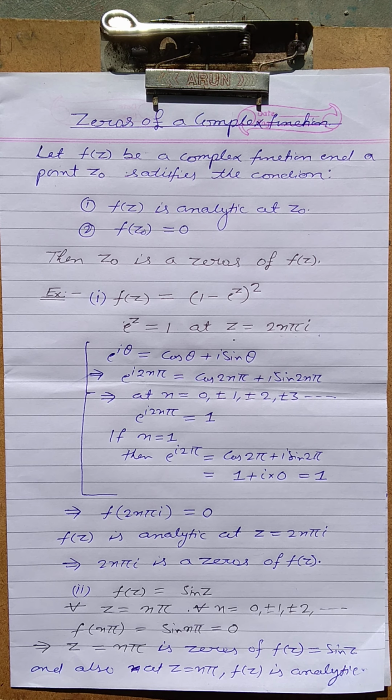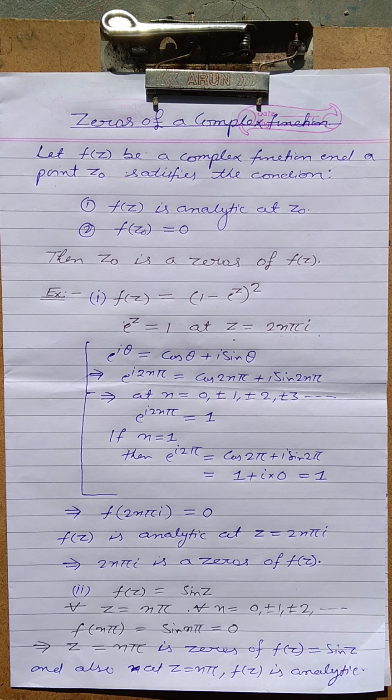For example, let us take n equal to 1. Then e to the power iota 2 pi equal to cos 2 pi plus iota sin 2 pi. And we know that cos 2 pi equal to 1 and sin 2 pi equal to 0, so it is equal to 1. Similarly, if we take n equal to 2, then again e to the power 4 pi iota equal to 1. If we take n equal to 3, then e to the power 6 pi iota equal to 1. So for every value of z equal to 2n pi iota, e to the power z equal to 1.